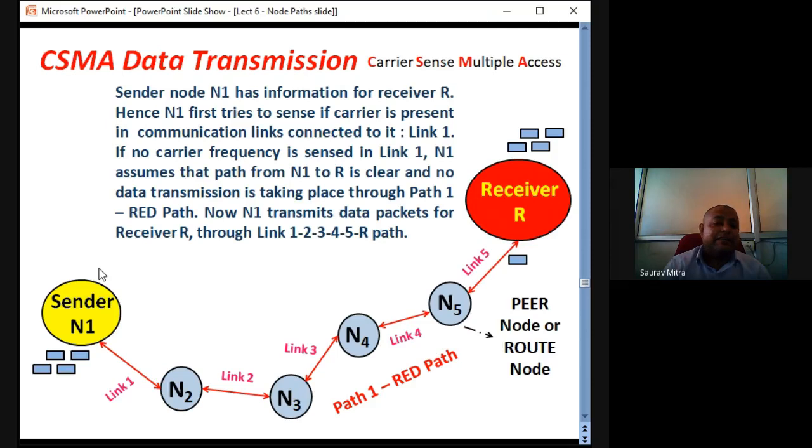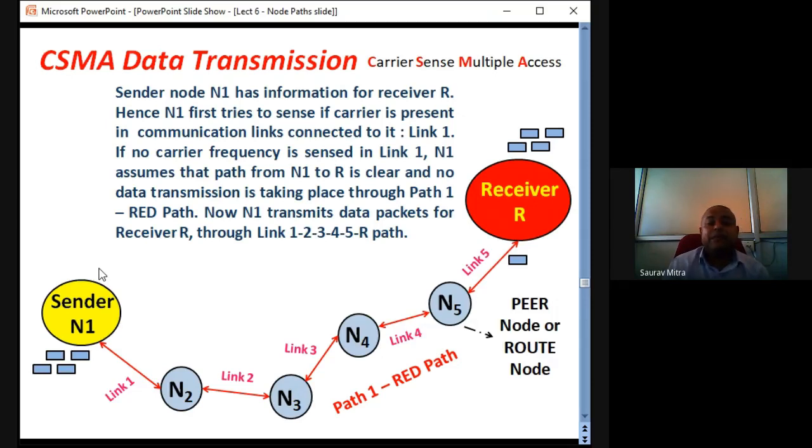An example is, it is like somebody trying to put his car on a road, and he is waiting at a T point. There's a T point and he wants to take the road. The road is nothing but the channel, and the cars are nothing but the data packets. If you find there are a huge amount of cars already passing through the road, you just wait for certain time till the path becomes empty.